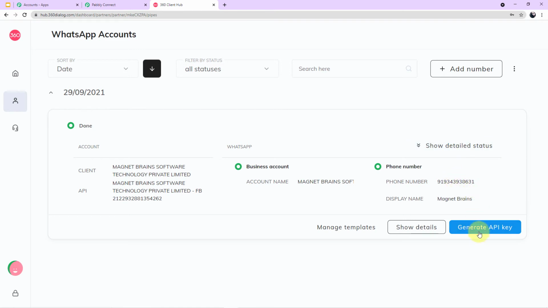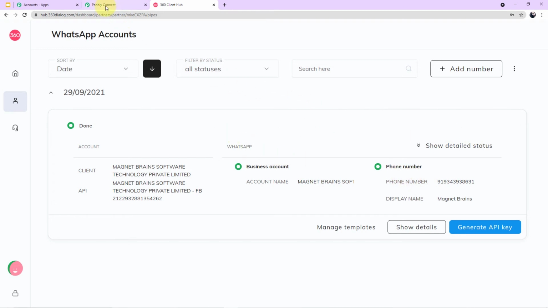But listen to it carefully. This process of generating API key is a one-time process. So you have to click this button once only, and you have to do this process for one time only. Now the same API key can be used for different workflows. Okay, so what you have to do, you have to click here. Your API key will be generated. With that, the domain will be generated as well.